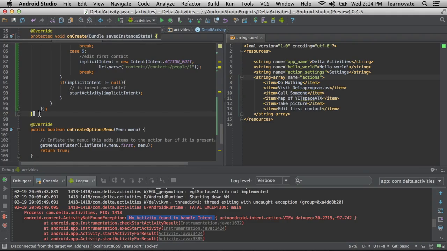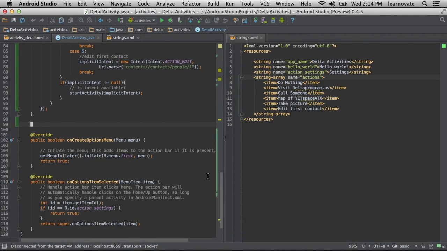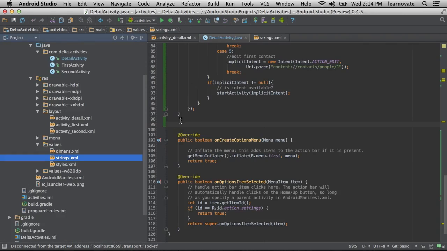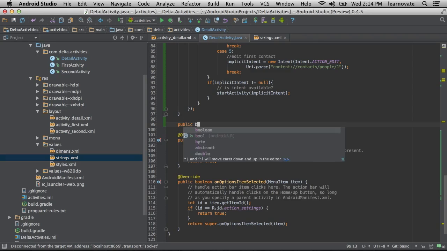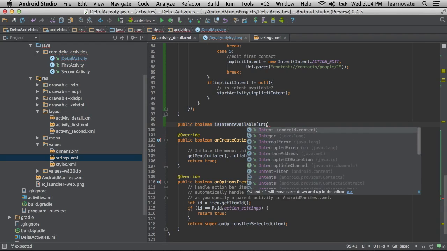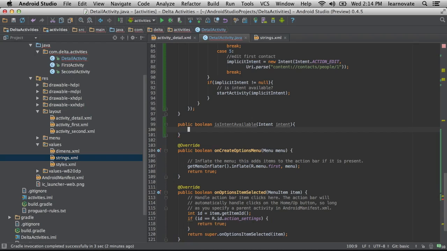So here's the way, having done this a million times, to just make this problem go away. And it's another even cooler part of implicit intents. I'm not going to use it for a cool reason right now. I'm just going to use it as a safety thing. But you can just start inquiring, kind of like a film noir detective, and just start asking, well, can anybody do this? Is this available?